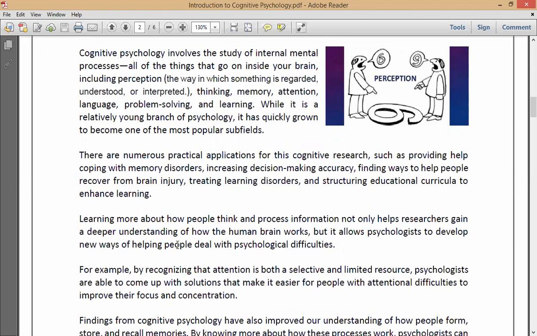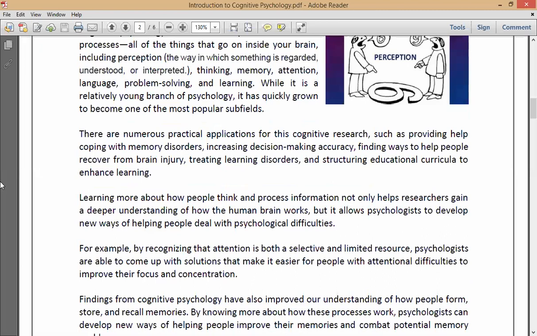All the actions that result are because of thinking. So here in cognitive psychology, mainly we are dealing with thinking and the processing of information. As I told you, this is one of the important subfields of psychology.